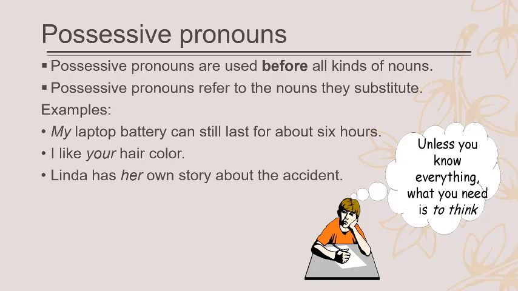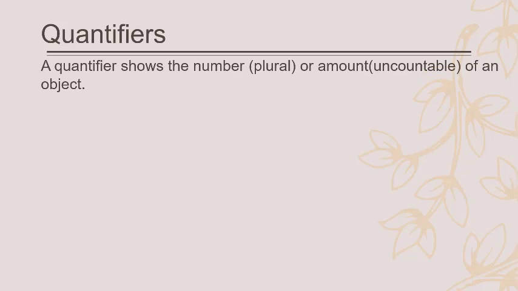Now let's continue with quantifiers. A quantifier shows the number, plural. If we say the number of students, the number of books, or you have the amount of money and the amount of sugar. Number is usually used with plural nouns, and amount is used with uncountable nouns. The number of data, but the amount of time; you cannot say the number of time. Number and amount are used to show quantity, but they're different things.